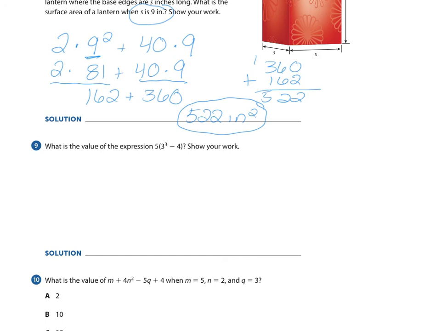What is the value of the expression 5 times the quantity 3 to the 3rd power minus 4? When I look at this problem, the first thing I do is I have the 5, and I know I have to solve 3 times 3 times 3. 3 times 3 is 9, times 3 is 27, so I'm left with 27 minus 4. 5 times 27 minus 4 is 5 times 23. If I do 5 times 23, I'm going to get 115. So my solution is 115.